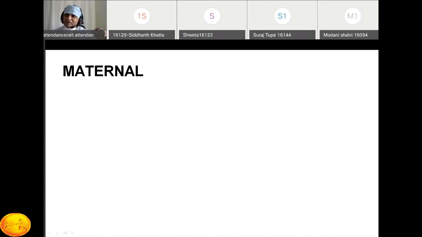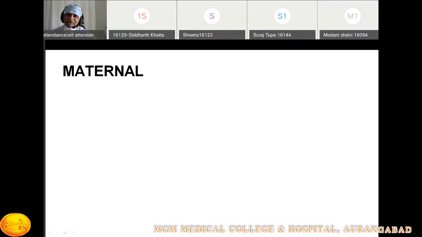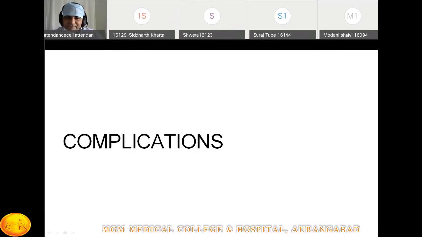Then one important organ is the kidney, so these patients can present with acute renal failure. One more point remaining is the hematological complications, coagulation disorders, which are very common in preeclampsia patients.